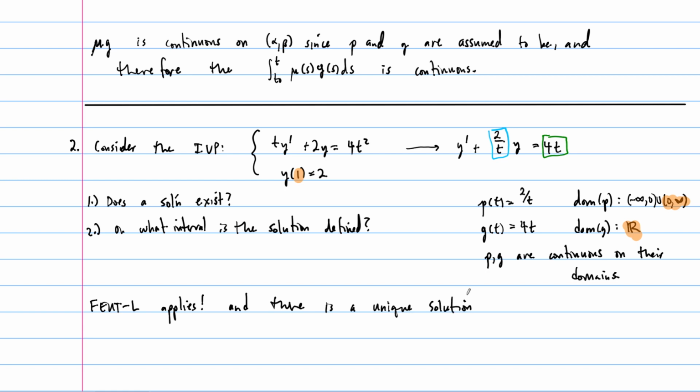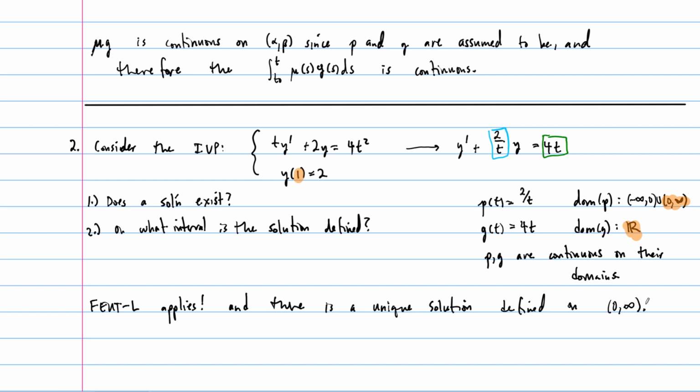All right, and then the other thing that we learned from this is that the domain of the solution is the largest interval on which both of these are continuous. So the domain of the solution, the interval on which the solution is defined, is going to be the overlap, essentially, of these two domains, right? And so the unique solution is going to be defined from 0 to infinity.